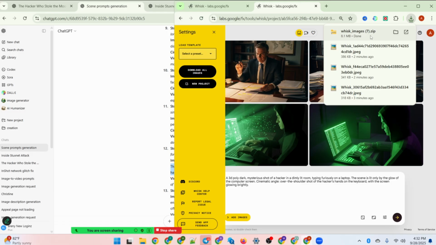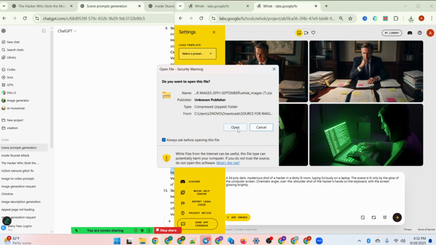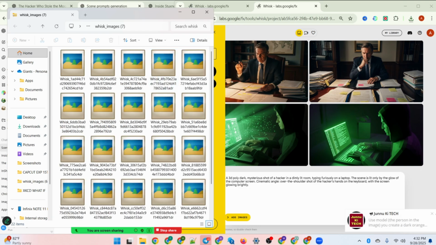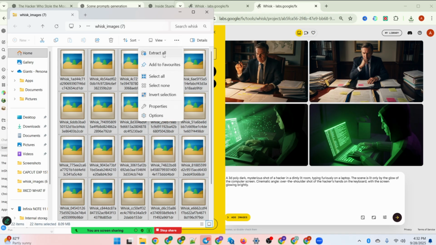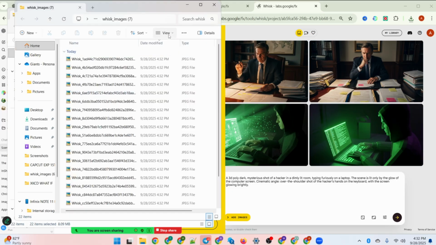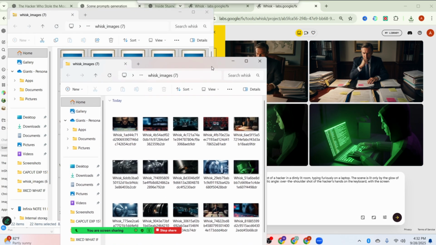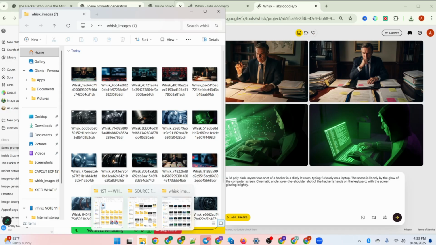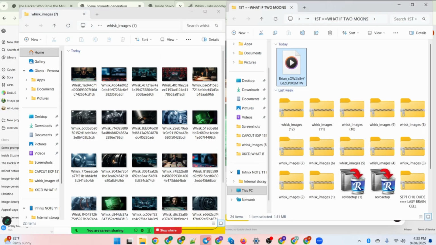Okay, so after you are done clicking on that, it's going to zip all the images and download them at once for you. This helps you for faster image generation. Okay. So now the next thing you have to do is highlight all the images because they're in a zip folder, and click on extract to extract them to your PC so you can view them from your device or your system. Now you have all the images. We already have the voiceover audio. So the only thing that is remaining is the visual, the video. So we are going to convert all this to video now.